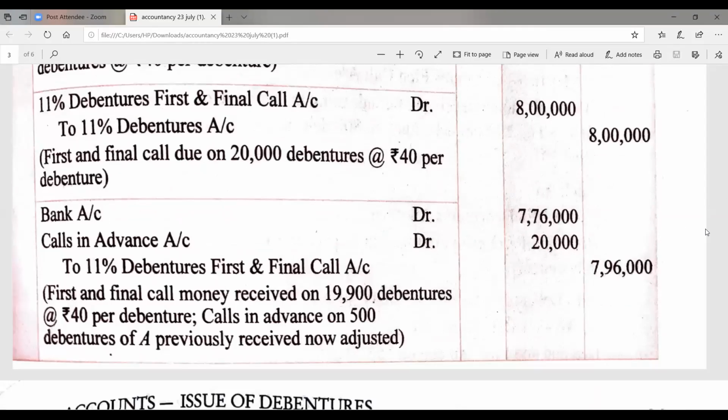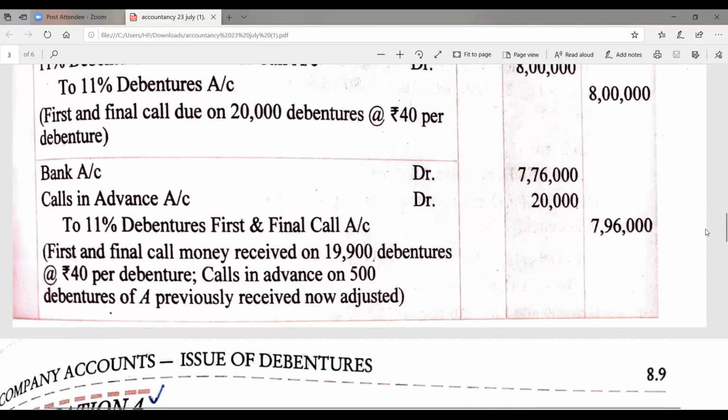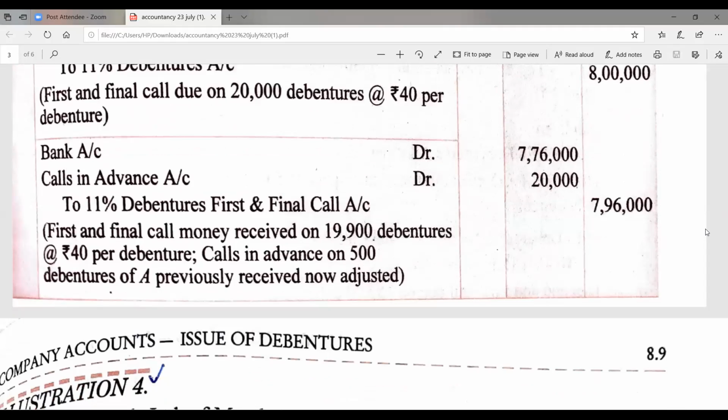Whatever the calls we received in advance will be debited to the 11% debenture first and final call. The amount on first and final call is on 19,900 shares, on which we received 20,000 rupees in advance. It means the net amount received at the time of first and final call is 7,76,000 rupees. In this way, you have to deal with calls in advance and calls in arrear all together if you find them in your examination.